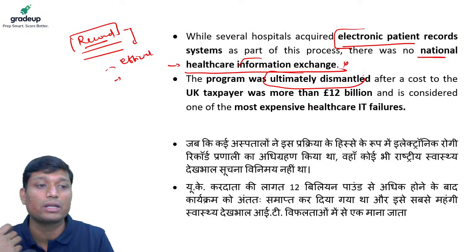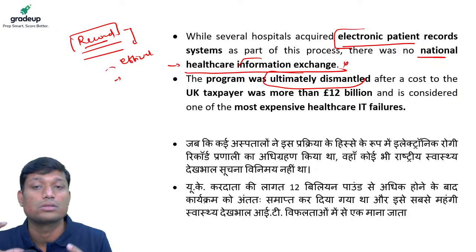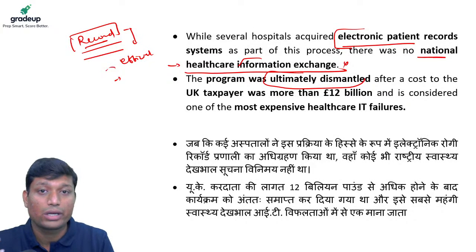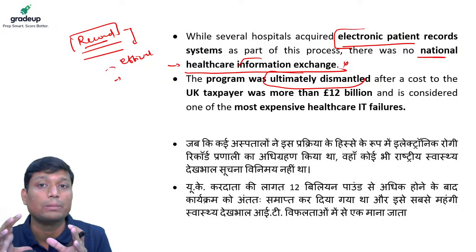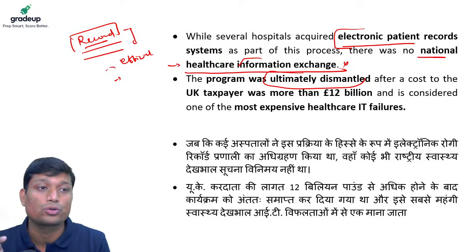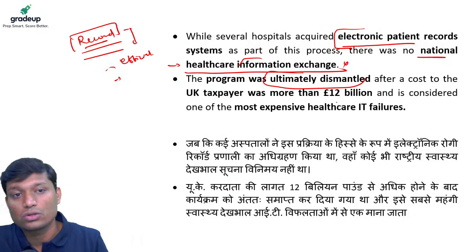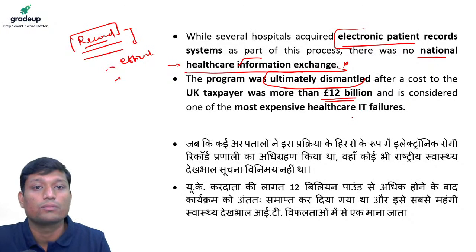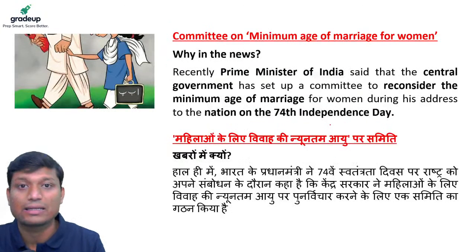We have to learn that whenever we create this kind of system at such a huge level, with such huge amounts of data regarding our citizens' health, we have to ensure that the end use is appropriate, and that the system we put in place is robust and fail-proof, so that we do not fail again. There is also an estimate that around 12 billion pounds were lost in this initiative, called one of the most expensive healthcare IT failures. So that was about the national health ID.